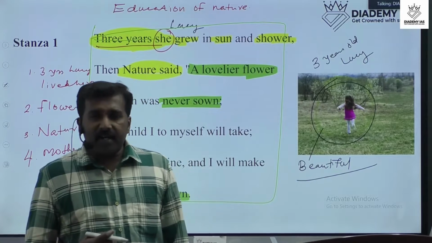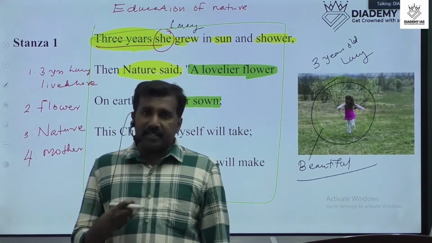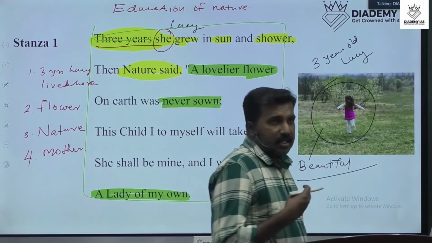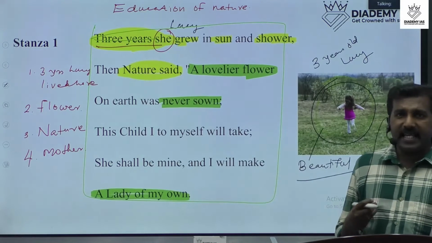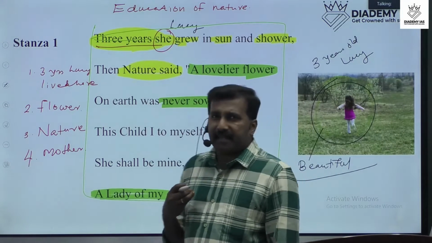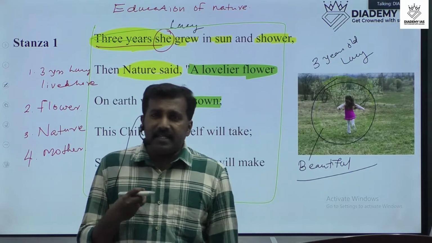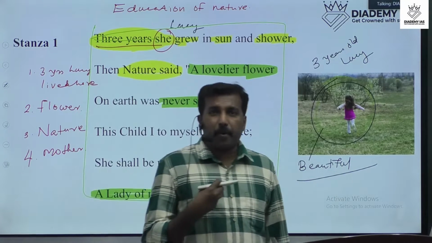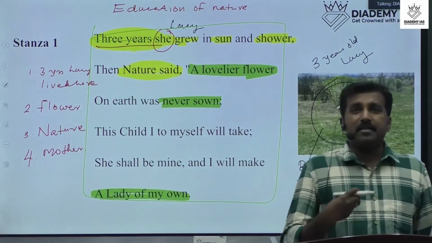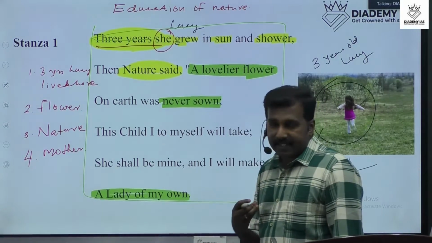In stanza 1 of the poem, William Wordsworth explains about Lucy. Lucy is a representative characterization of William Wordsworth, and he wrote 5 different poems with Lucy as the central character.